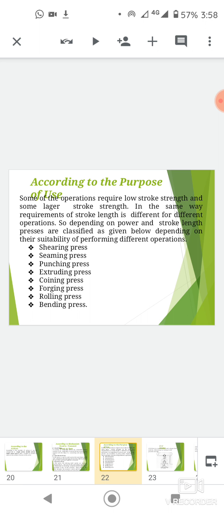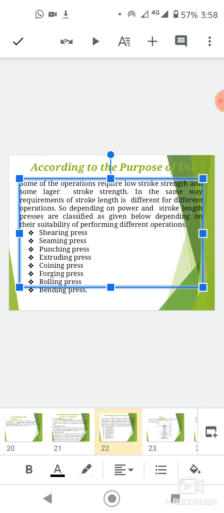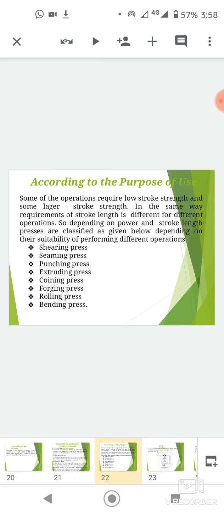According to the purposes of use, some operations require low stroke strength and some larger stroke strength. In the same way, the requirement of stroke length is different for different operations.